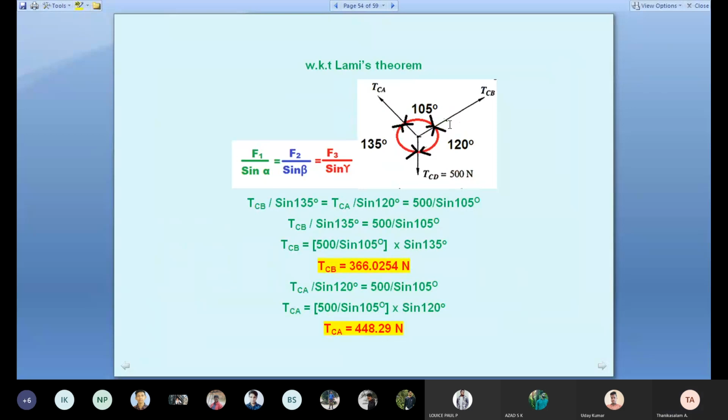So we apply it to each force. Students, understand: TCB is opposite 135. Similarly, TCA is opposite sine 120. 500 is opposite 105. Then you can use the first and last ratio to get TCB. Then the second and last: TCA divided by sine 120 equals 500 divided by sine 105. Therefore, TCA equals 448 Newton.